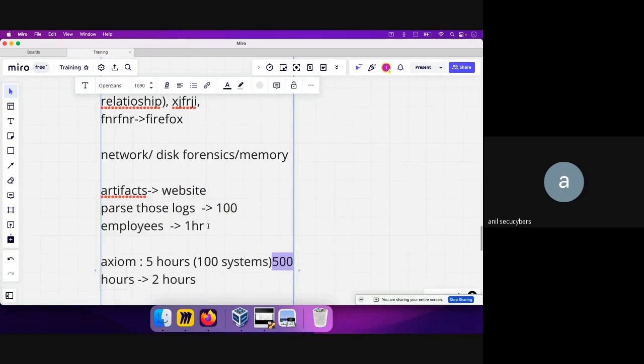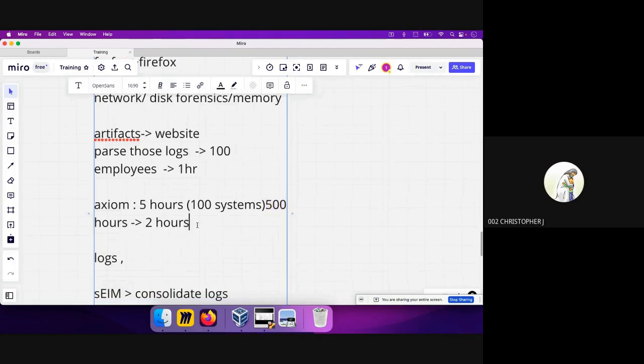Is there any other clarification you need? Sir, are there any other AI tools that we can use to do this kind of investigation when we don't have any manual investigation? Yeah. So again, let's discuss that in more detail in the disk forensic part. But in the network forensic part, let's first figure out the basics.